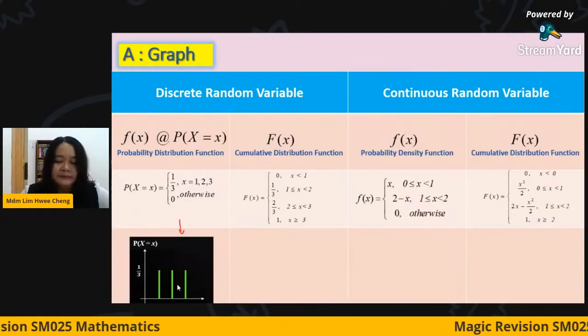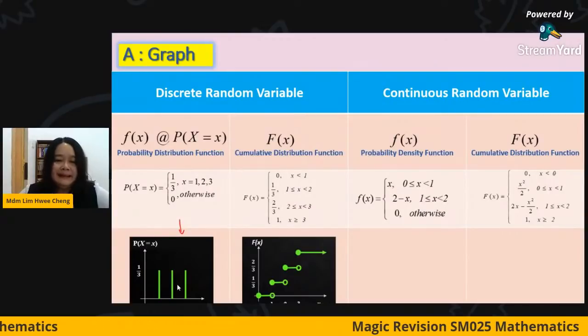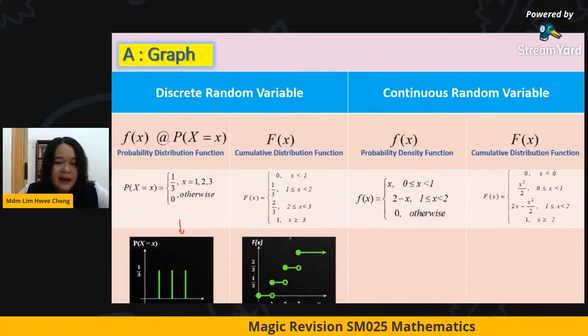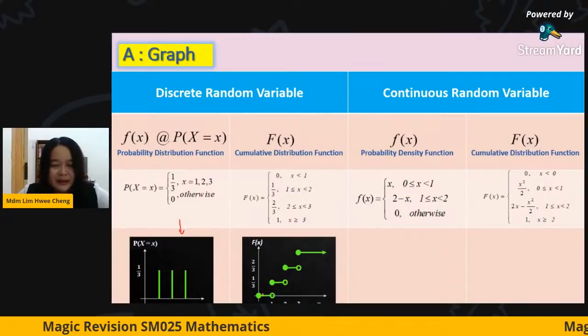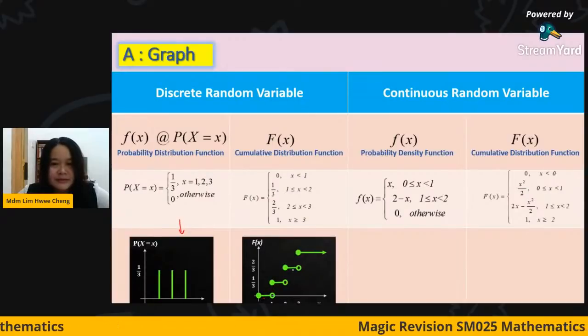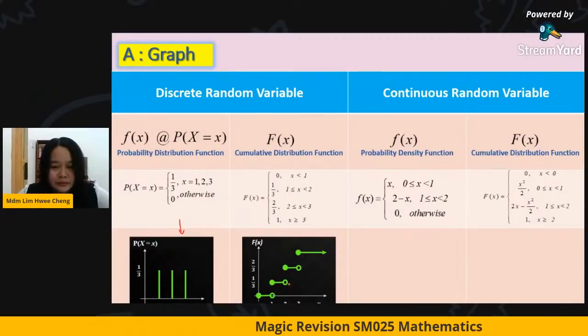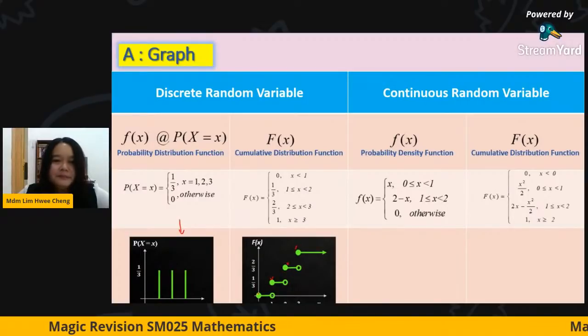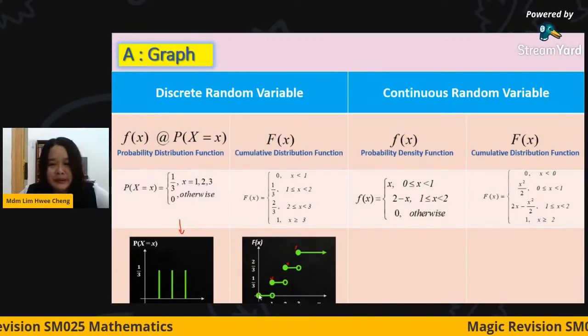For the cumulative, it is something like this. If you are asked to do the cumulative, it is something like a staircase. 0 less than 1, 2, and so on. 1, 2, with 2 not included, 2, 2. The included part is here. Okay? So we will do it this way.